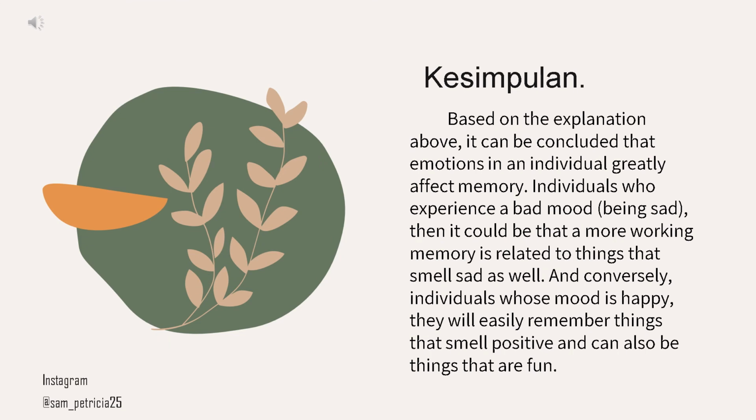Based on the explanation above, it can be concluded that emotion in an individual greatly affects memory. Individuals who experience a bad mood or are sad, then it could be that their working memory is more related to things that smell sad as well. And conversely, individuals whose mood is happy will easily remember things that smell positive and can also be things that are fun.